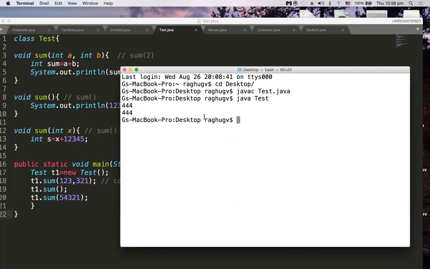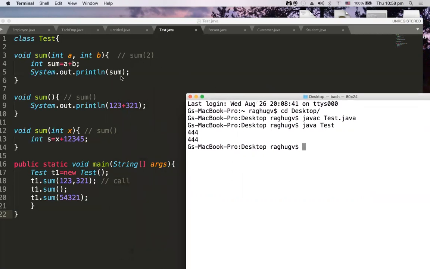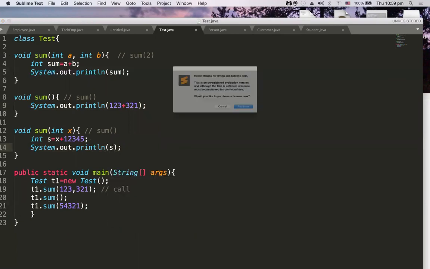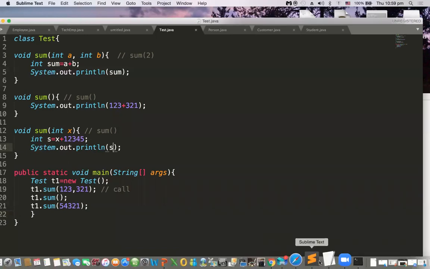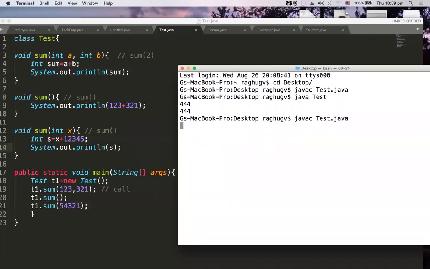Now we have the values that are printed. Here we are printing the sum of the two values I am passing, 123 and 321. So the sum is 444, and here 123 plus 321, the sum is 444 again. Here int s equal to x plus some value, but I am not printing it, right? So let me print this s value as well. Then here I have to print this s value. Now let me compile again. It is working fine, but the only thing is in the third method I don't have any print statement.